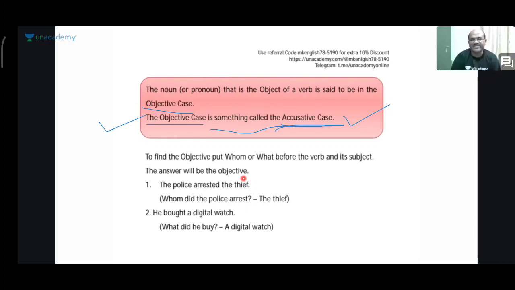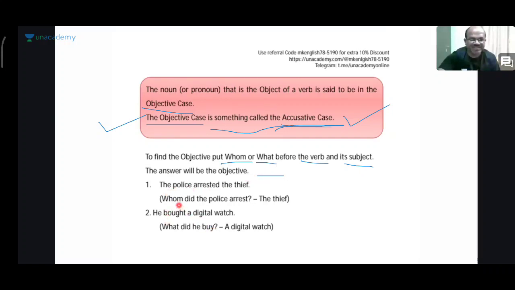Right? So in the nominative case, we said that first we have to identify the verb. Before the verb, you have to put who. Then you will get the subject. But in the objective case, otherwise known as accusative case, you have to put whom or what before the verb and its subject. The answer will be the objective, right?